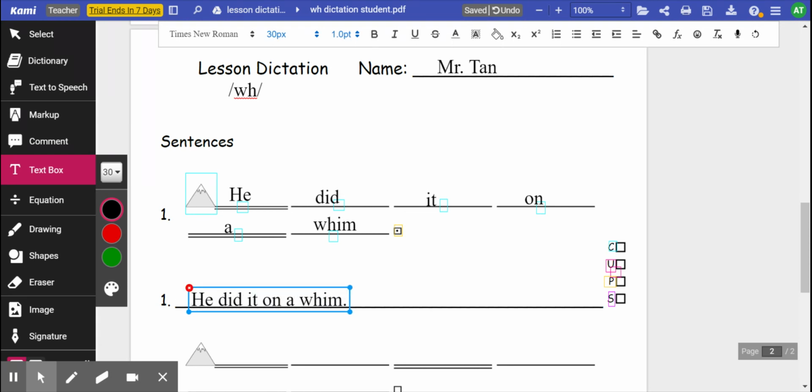Let's check for CUPS. Is the H capitalized? Good. Read the sentence. He did it on a whim. That means he rushed it, or just like all of a sudden thought, oh, I'm going to go get a Whopper today. So yeah, understanding, it makes sense. Punctuation, is there a period at the end? If not, put it there. And check your spelling, especially the word whim. Remember, this is WH says W. And did is the D letter. Excellent.